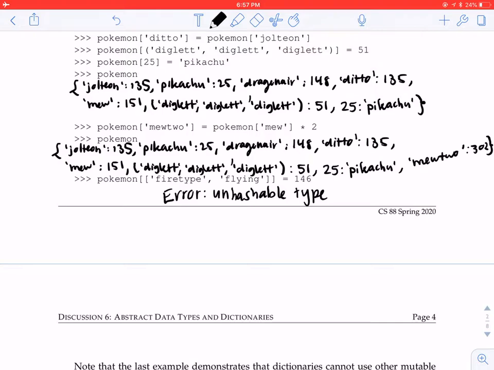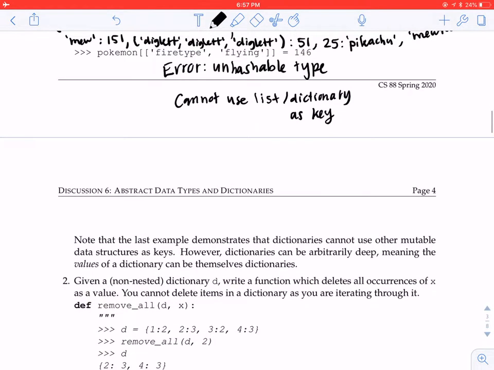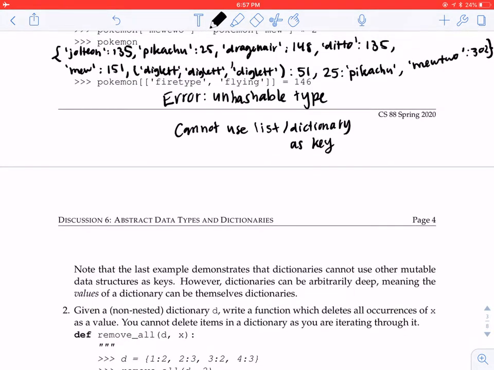And so what this error really means is cannot use list / dictionary as key. Alright. And what this note over here is saying is basically explaining that we cannot have mutable data structures as keys. And when we say mutable, this usually means like a list or a dictionary.